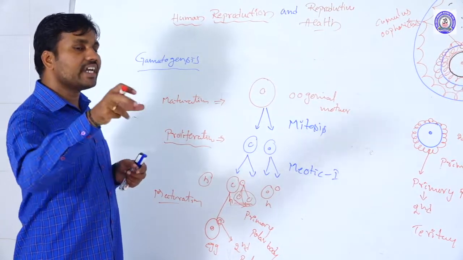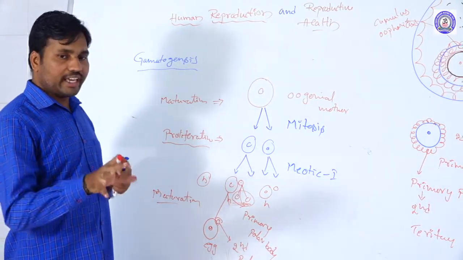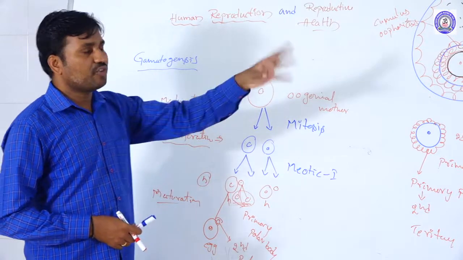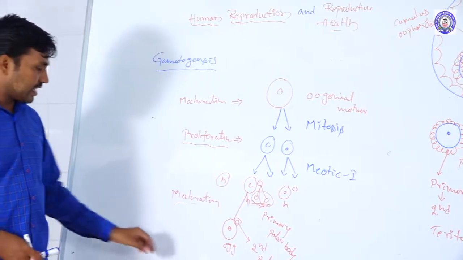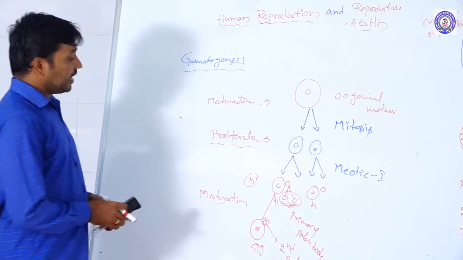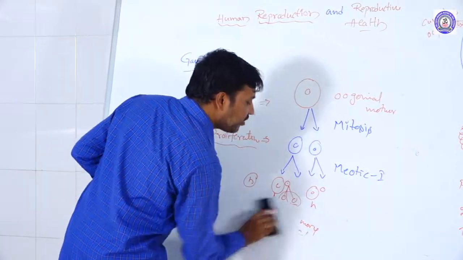That means the secondary oocyte is released into the body cavity, and it is collected by the fimbriae. Okay, so this is the process of gametogenesis in the case of females. Next one, copulation and the fertilization process.